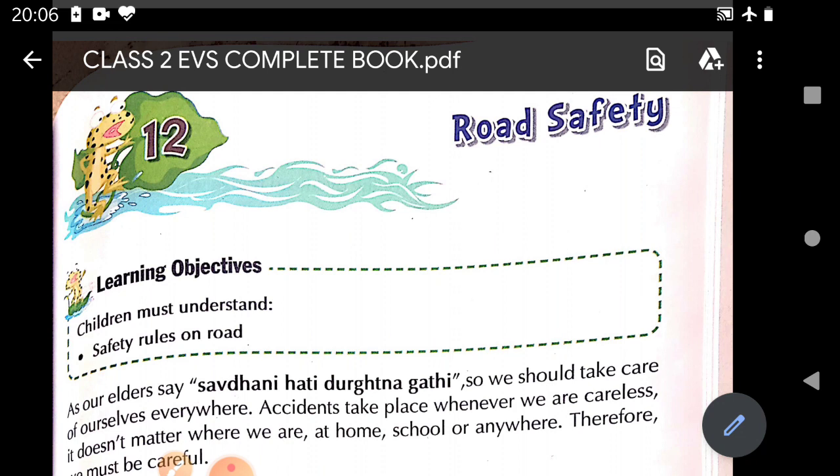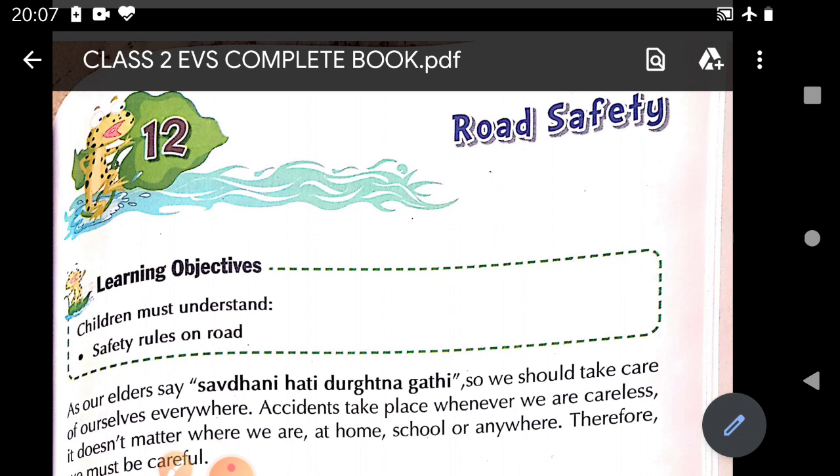हिंदी में एक कहावत है, सावधानी हटी दुर्घटना घटी. What does it mean? इस proverb का, इस कहावत का क्या मतलब है? It means that if you are not careful, any kind of accident can take place. Okay? If you are not careful, थोड़े से भी अगर आप careful नहीं रहोगे तो accident हो सकता है.